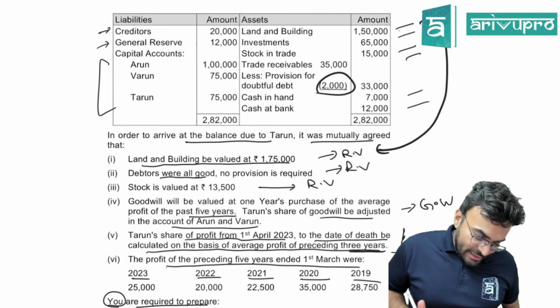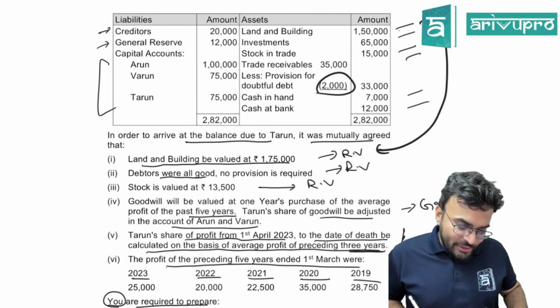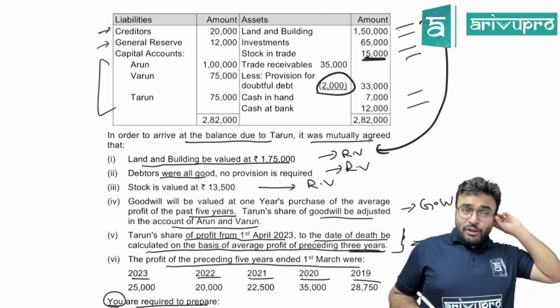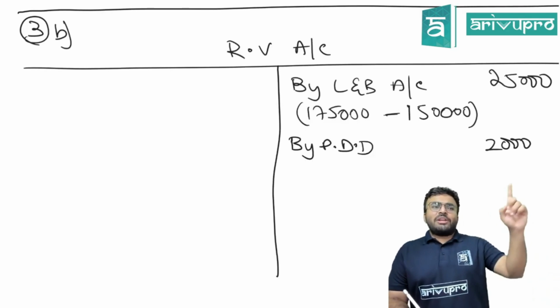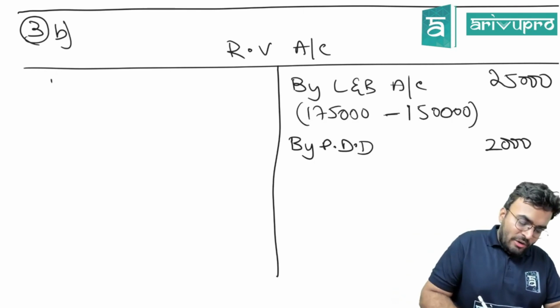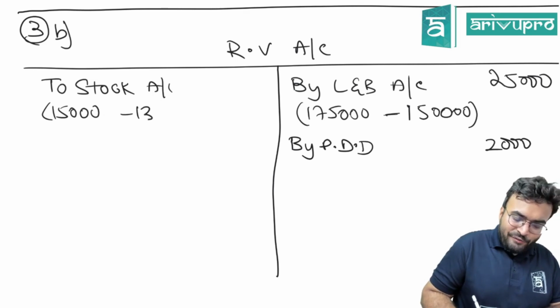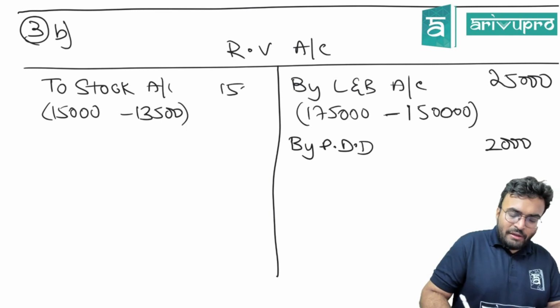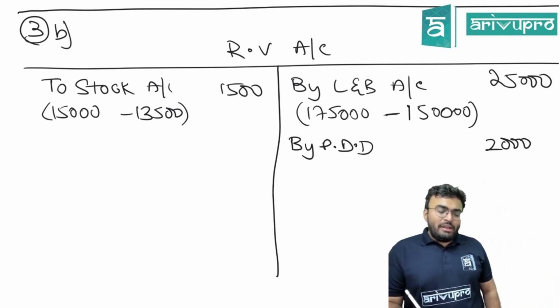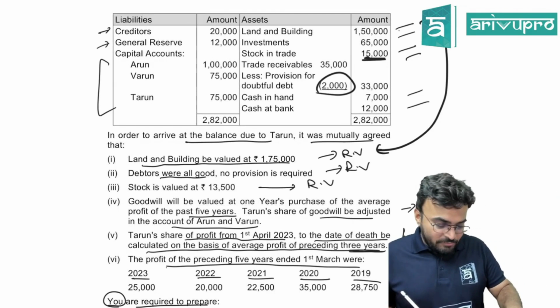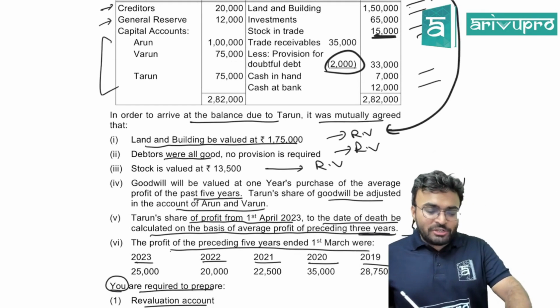Next, after that we have one more thing. Stock is revalued at 13,500. How much is stock? 15,000. It is revalued to 13,500. So what will happen? Revaluation account debited because it's a loss. Revaluation account debited to stock account. 15,000 minus 13,500 makes it 1,500. Now, do we have a profit? Of course. Do we have any other item in revaluation account? Can you see any more? Only goodwill calculation is the other thing.